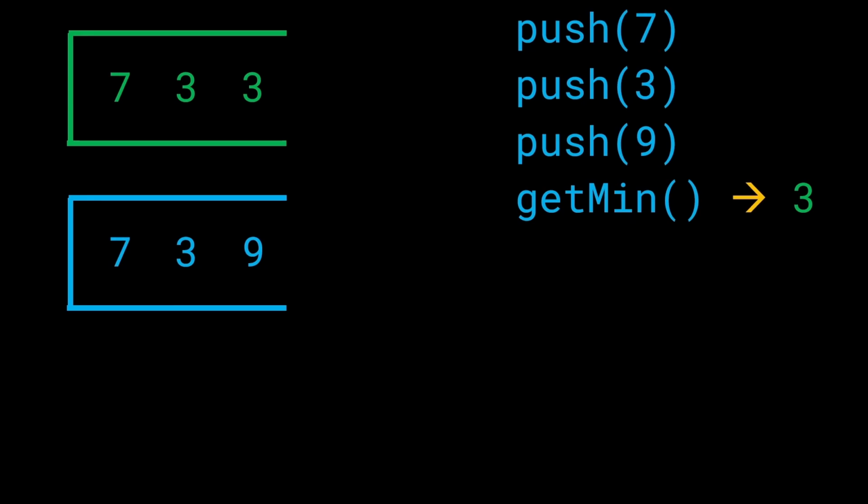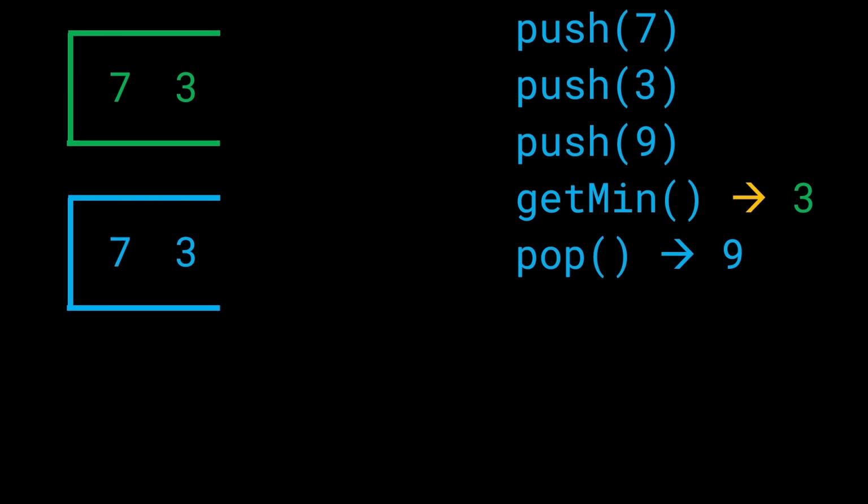Now let's say we get an operation which says go ahead and pop the element out of the stack. So this is going to pop the element 9, and now we have to make the green stack reflect changes of the blue one. Since we removed an element, we will also have to remove the element from the green stack. Now what if we get a get min query once again? If we get a get min query, we'll simply look at the top of the stack. And since the value is 3, we'll return 3.